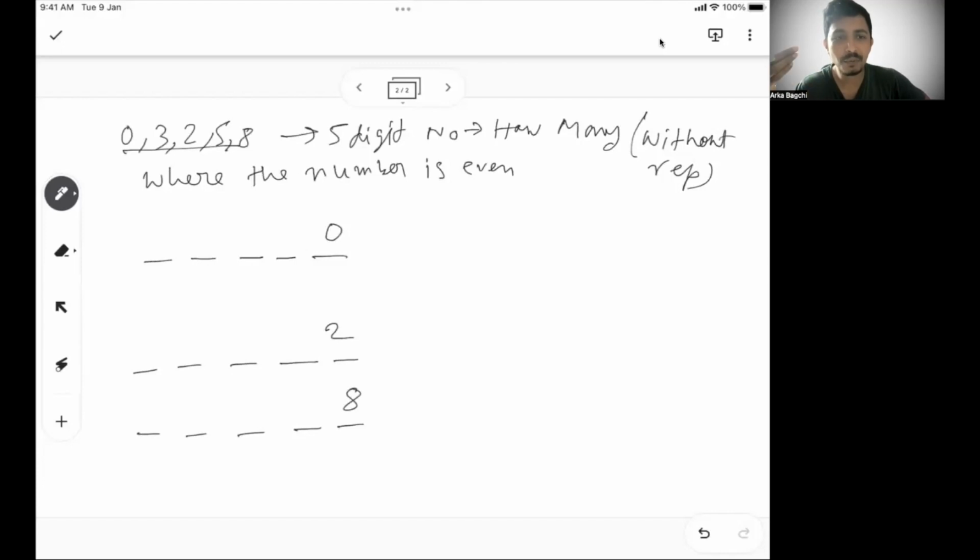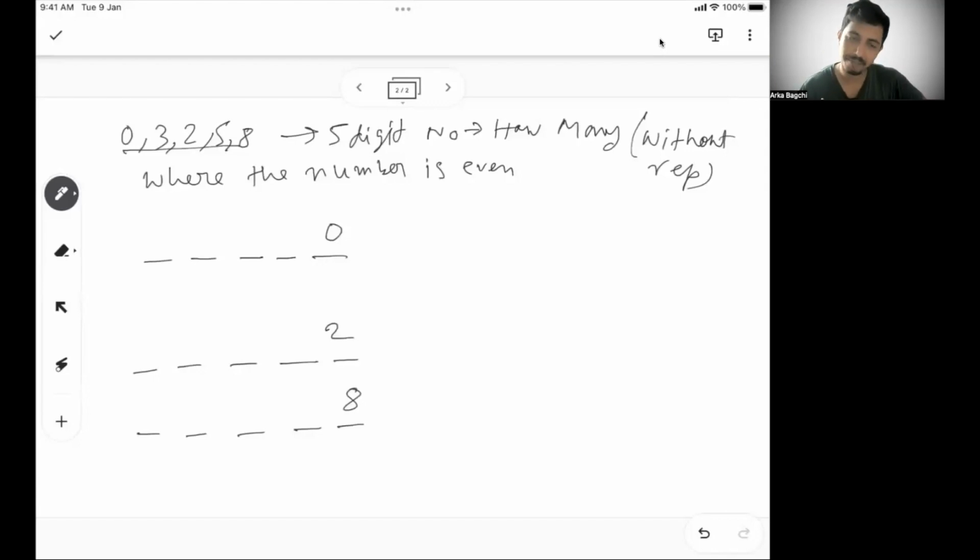These are the only three possibilities when the 5-digit number will be an even number. If the number ends with 3, it will not be even. If the number ends with 5, it will also not be even. So let's say how many 5-digit numbers I can find where 0 is my last digit.